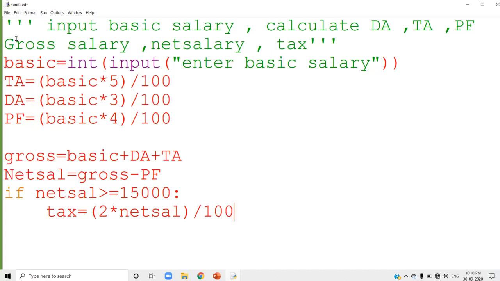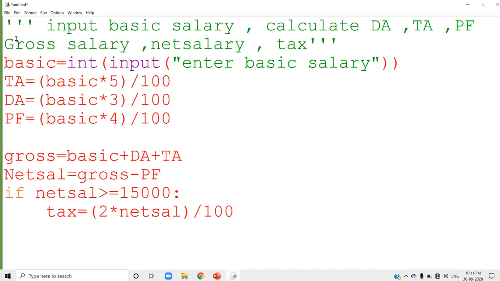Now that much you calculated. So only the calculation part is finished now. Now, if the net salary is greater than 15,000, then you are calculating the tax. Otherwise, there is no tax at all. So otherwise, I am not doing anything over there.